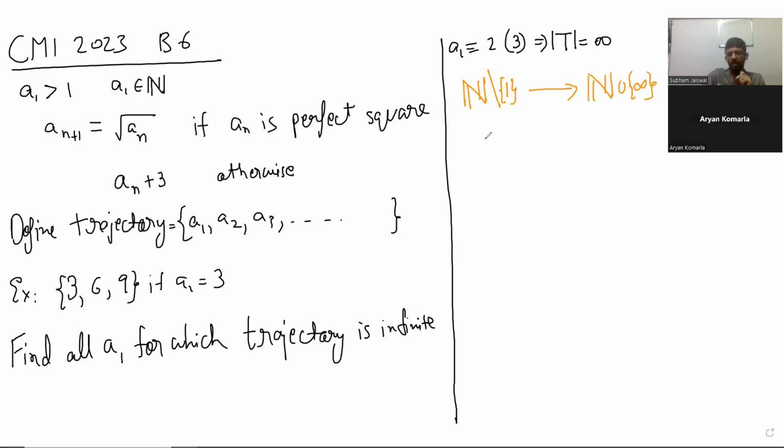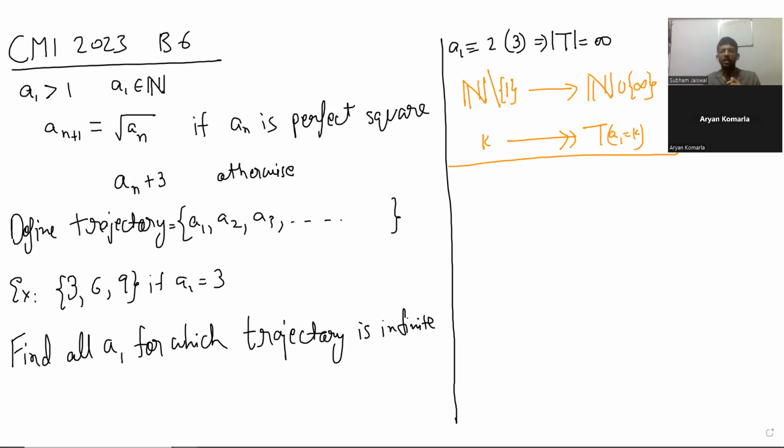This function which takes a1 to the size of its trajectory is surjective. Yes, sir. I don't think it's of any use, but yeah.